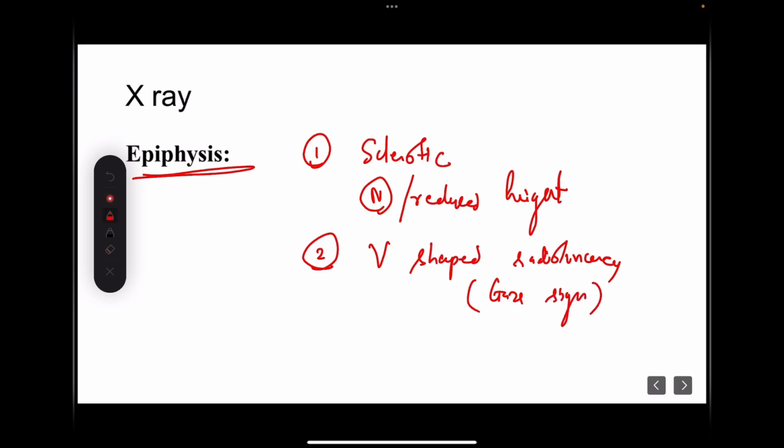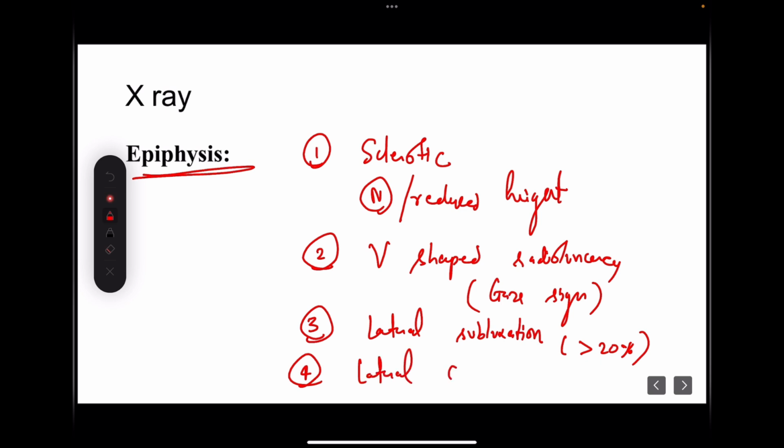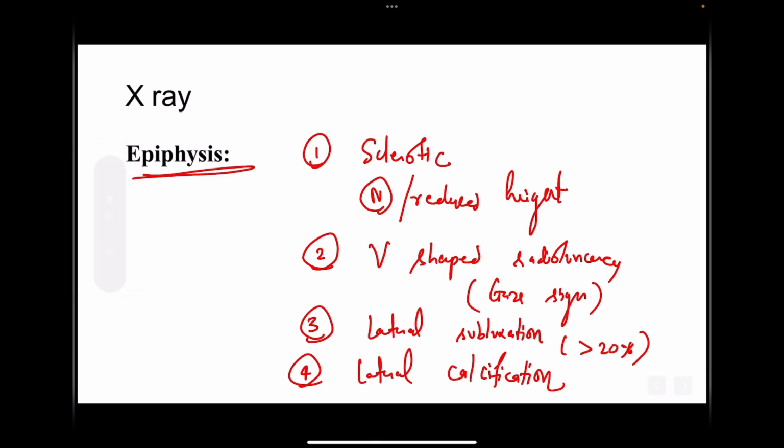What that gage sign is, we will be discussing in further slides. And the third one is lateral subluxation. When the head starts subluxating out of the acetabular socket, more than 20% lateral subluxation is important to us. Fourth one is lateral calcification in the epiphysis. So these all are the findings found in the epiphysis, and how these findings appear, we will be seeing.